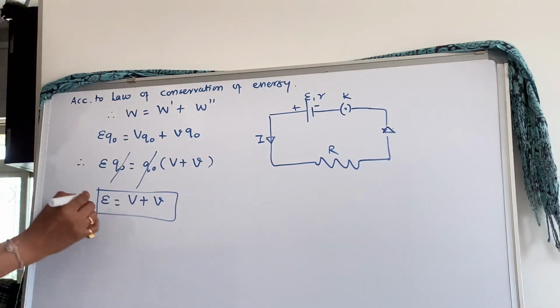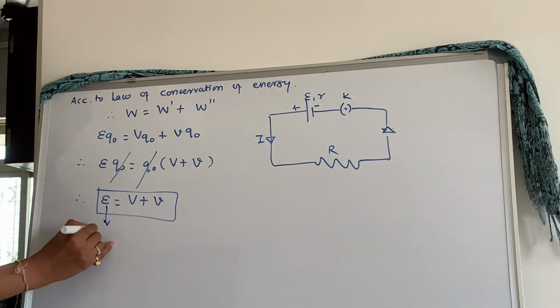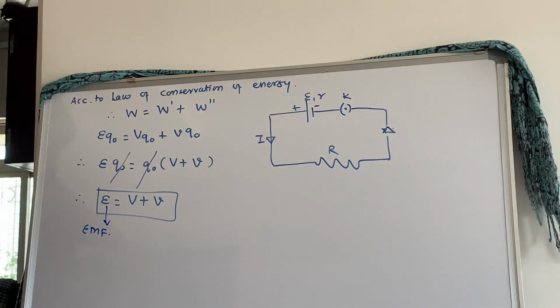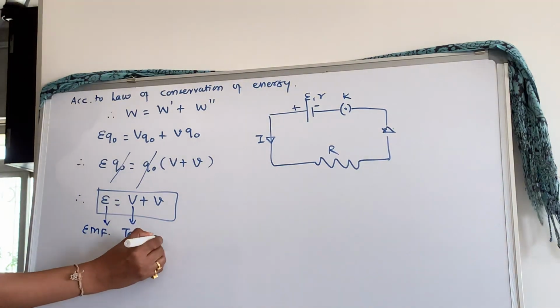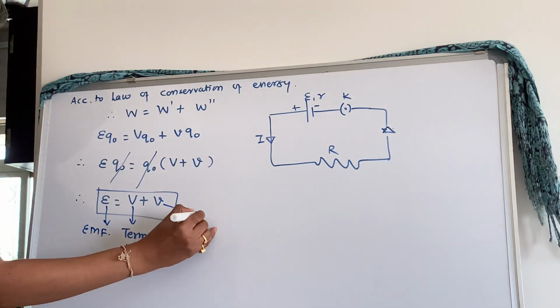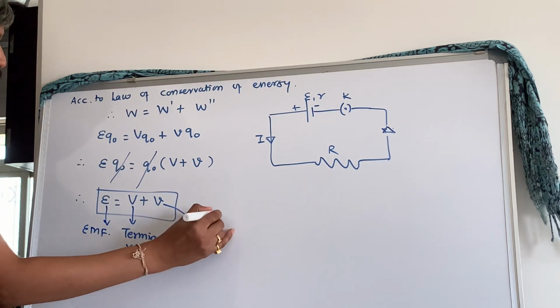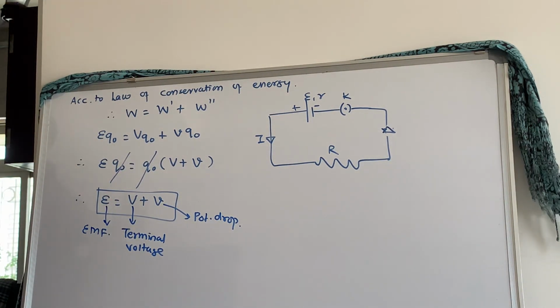Over here, this E is nothing but your EMF, electromotive force. This V is called terminal voltage, and this small v is called potential drop, also called voltage drop, right? Now this is one equation. Now I'll just rearrange this.